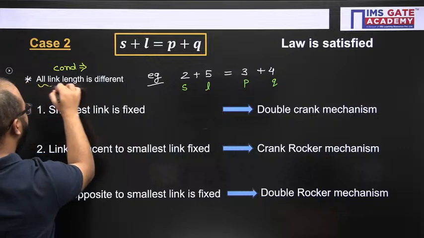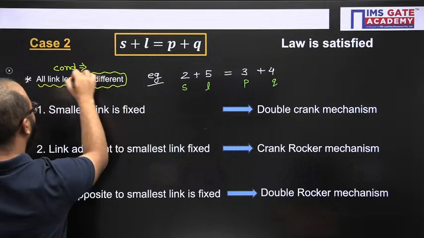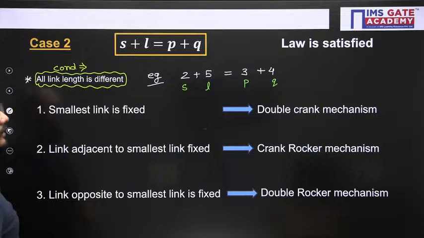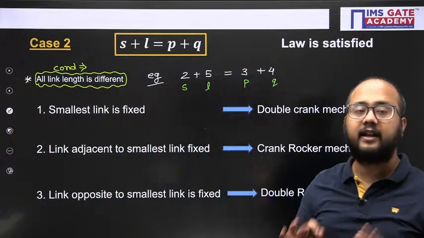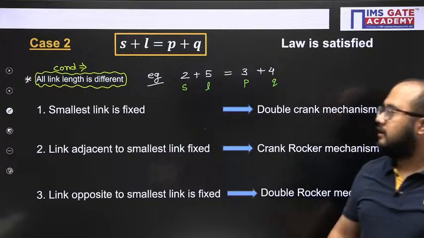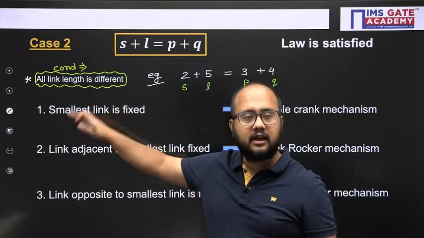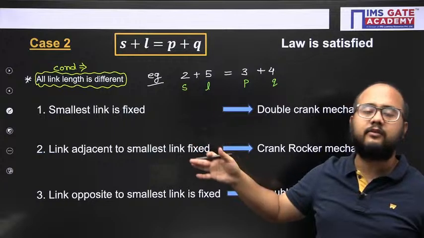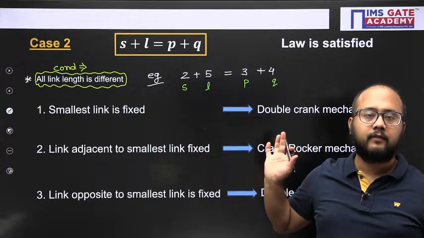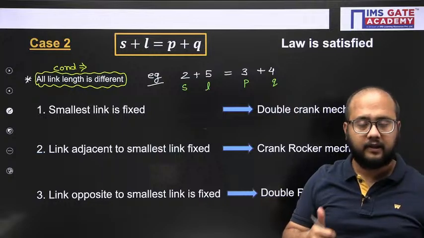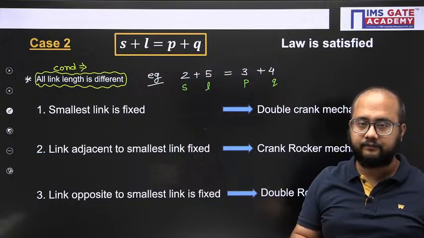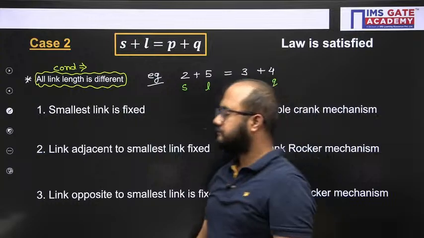The condition is all link lengths are different. That is the condition here. Please everyone, this is a very important point. So if this condition is there, then the previous result we need to follow here. Fine. Is that clear? Okay, done.